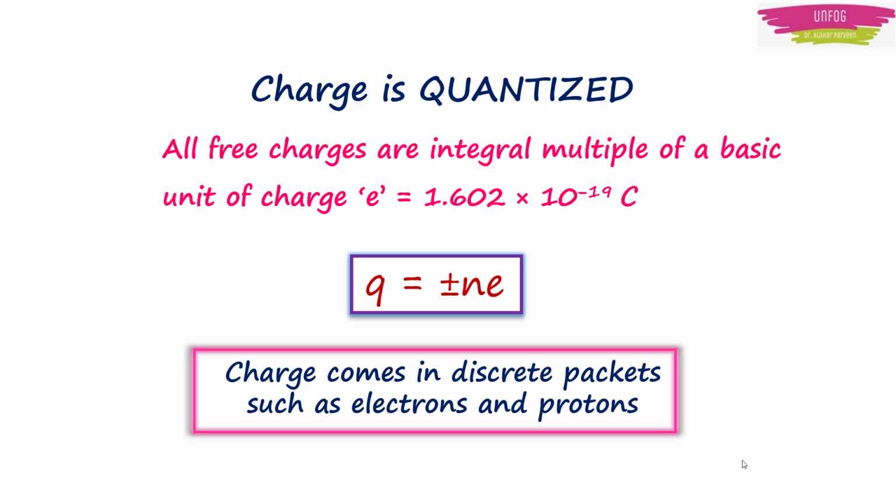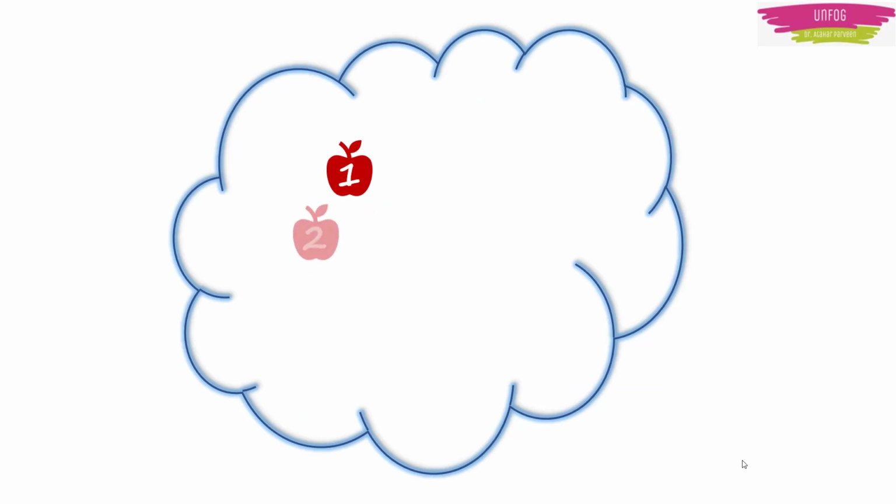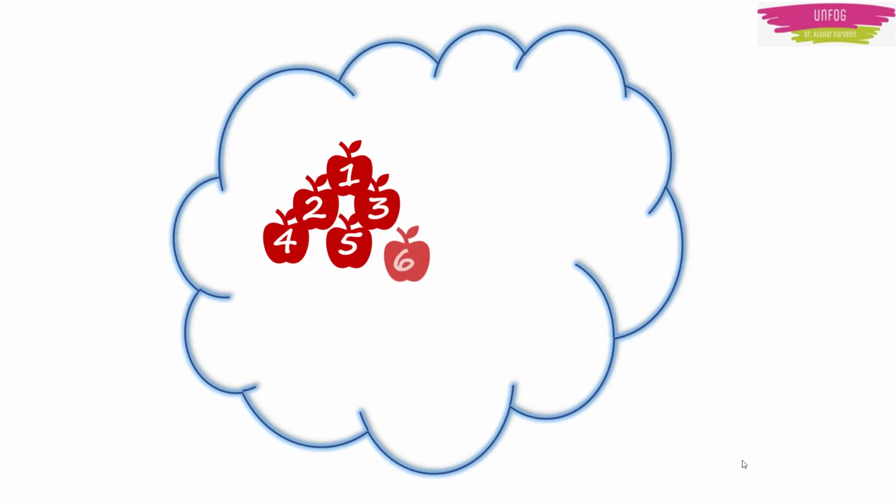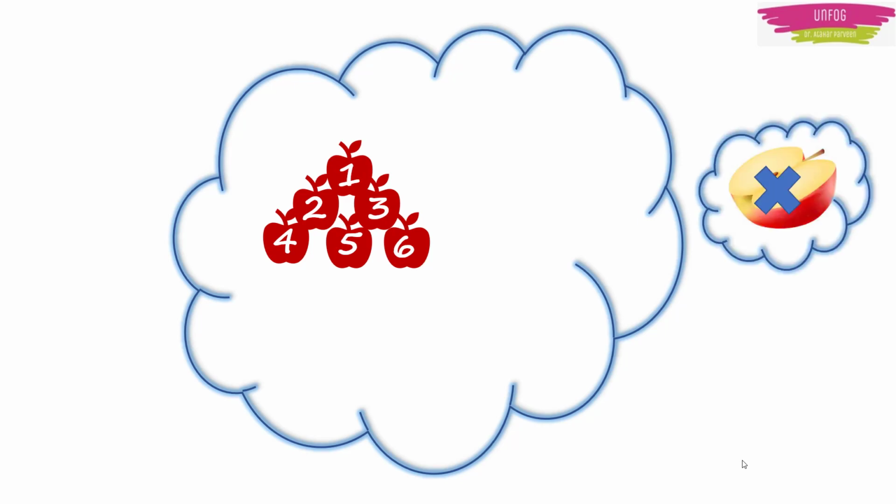Let's understand this by taking a real life example. While purchasing apples, you can buy 1 apple or 2 apples or 3 apples, 4, 5 or 6 apples and so on. In this way, you can buy n number of apples. But can you purchase half an apple? No, you can't.